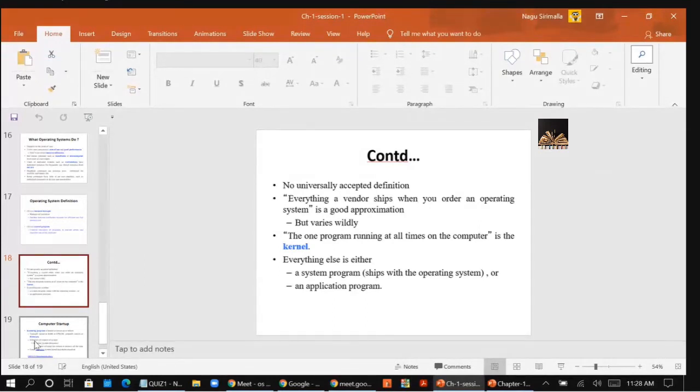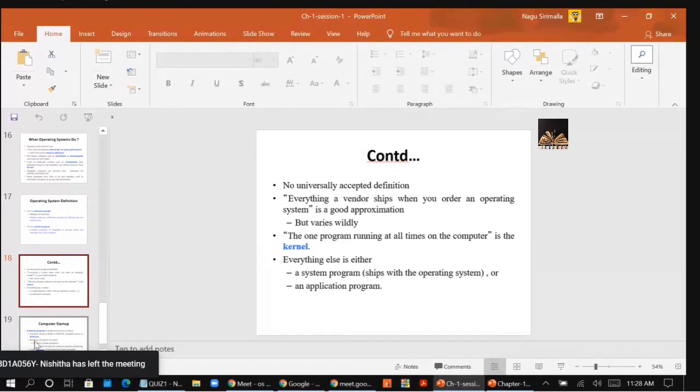And the fundamental goal of the computer is to execute the user programs and to make solving user problems easier. It should make the user job easy. Right? So these are the definitions for the operating system.